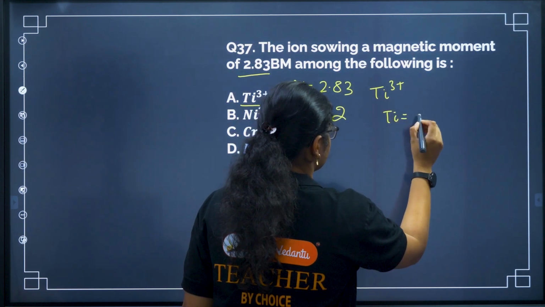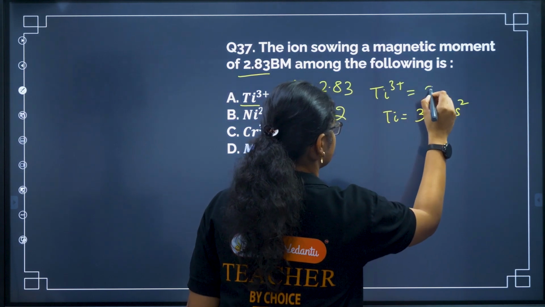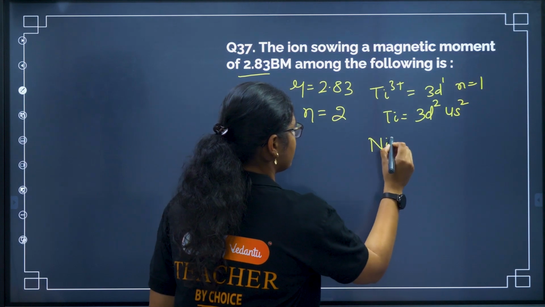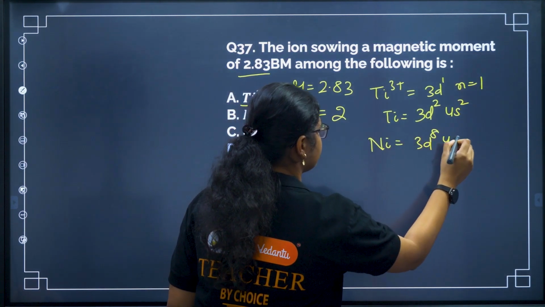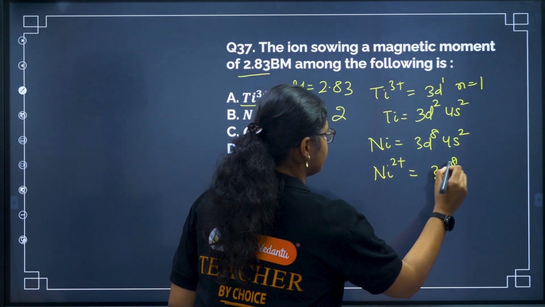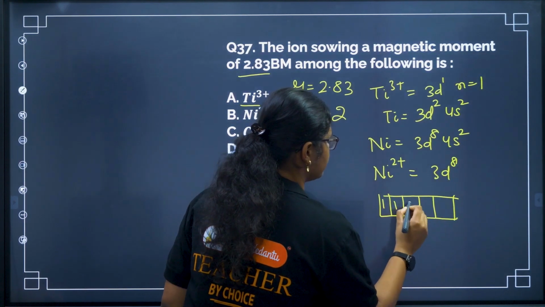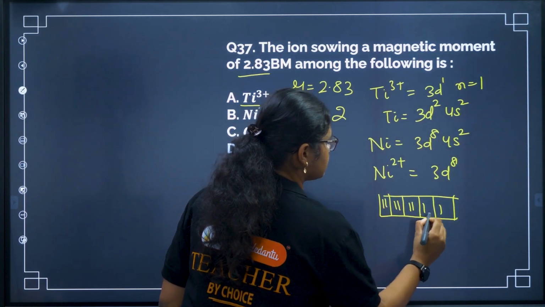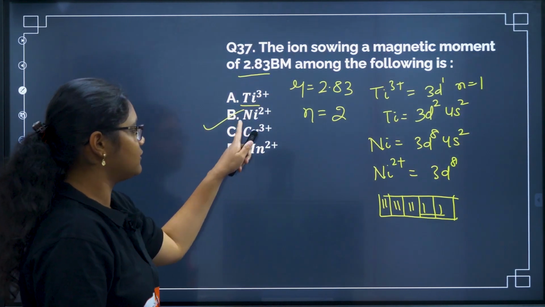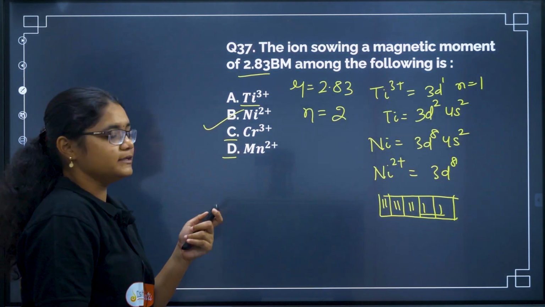Titanium is 3d2 4s2, so titanium 3 plus will be 3d1, so n is equal to 1. Now nickel 2 plus, nickel electronic configuration is 3d8 4s2, so nickel 2 plus will be 3d8. So if we draw the 3d8 electronic configuration, we have 5 d orbitals, so 1 2 3 4 5 6 7 and 8. So we have 2 unpaired electrons here, so then the magnetic moment will be 2.83 for Ni2 plus. Similarly, you can check for the other two options also. You can get the answer is Ni2 plus.